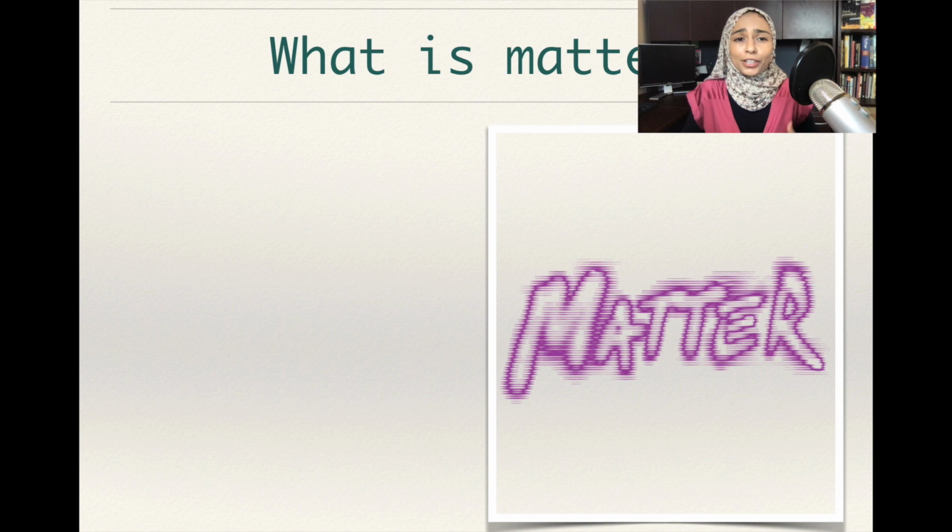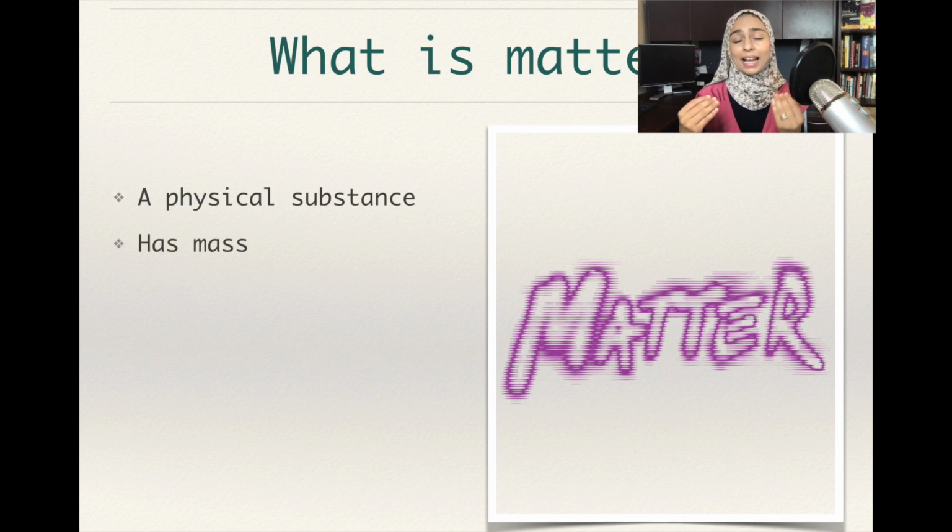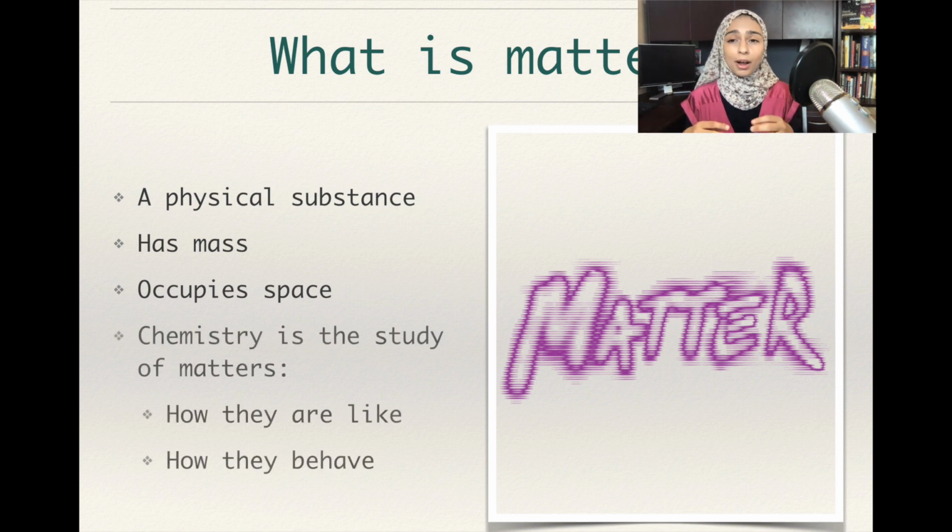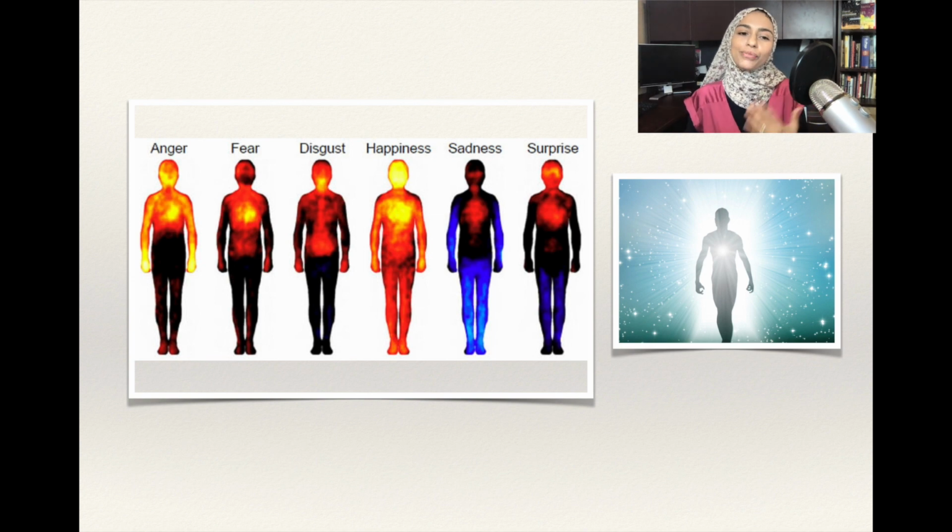What is matter? Matter is just any physical substance, something that has a mass, something that occupies space, something that you can weigh. Really, chemistry is the study of matter, what it is like, how it behaves and how it looks. This is unlike feelings or spirit or energy, things that you cannot touch or weigh, but that you just feel.